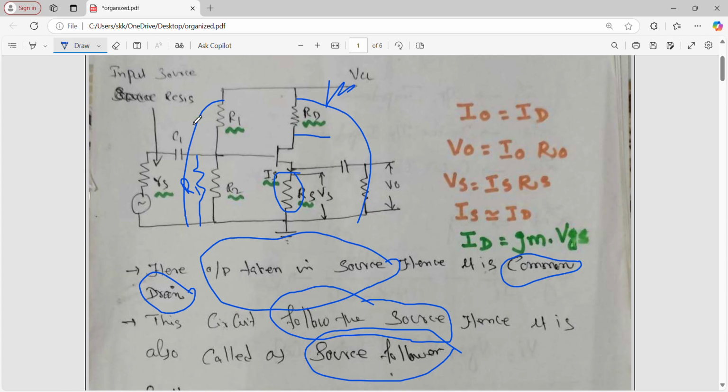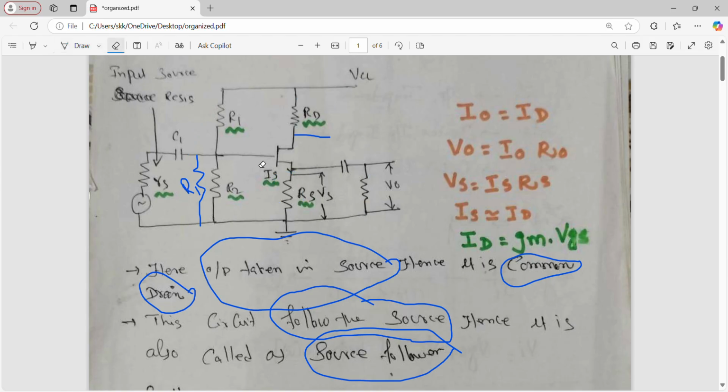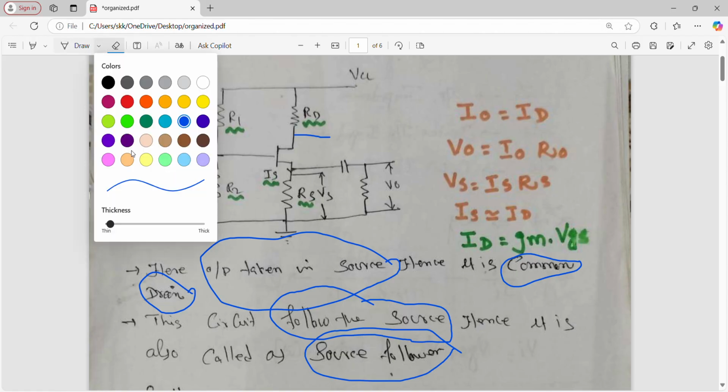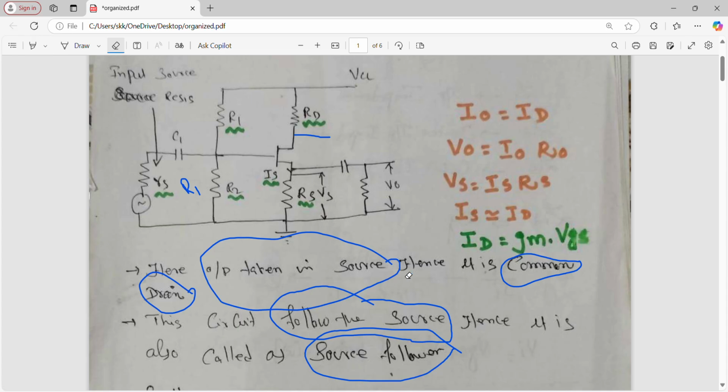Listen here. So this is your VS, right? What is this VS? We know that V is equal to I into R. What is I? I is equal to IS. What is R? R is equal to RS. So VS is equal to IS into RS. VS is equal to IS into RS.